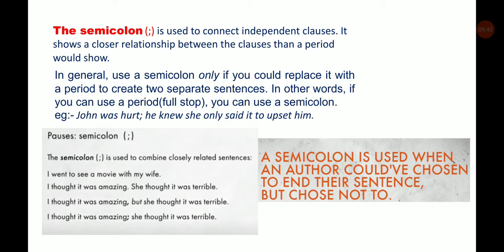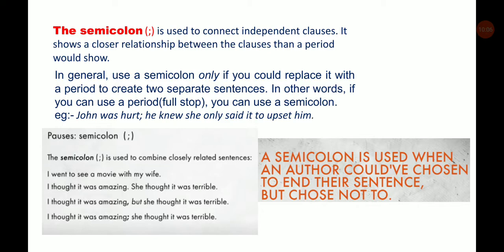For example, John was hurt. Using a semicolon: he knew she only said it to upset him. Here are 2 sentences. A semicolon gives the effect of combining these 2 sentences and making it 1 sentence. The semicolon is used to combine closely related sentences.